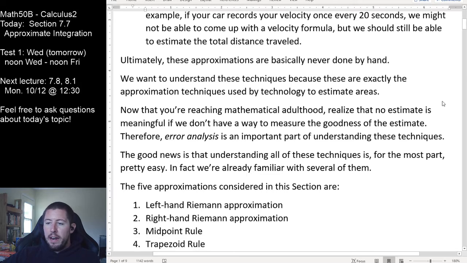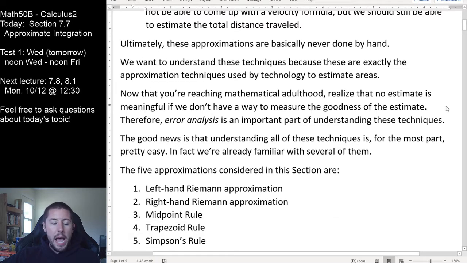Now that you are reaching mathematical adulthood, you should also realize that no estimate of anything is meaningful if we don't have a way to measure the goodness of that estimate. Therefore, error analysis is something that should always be a part of every approximation technique that you ever discuss for the rest of your mathematical life. It doesn't matter if you can come up with an approximation for a value if you can't tell me how good that approximation is going to be. So error analysis, analyzing how much error we have in our approximations, is always a partner of performing approximations, is understanding how accurate those approximations are going to be.